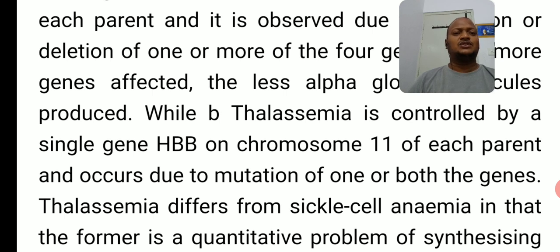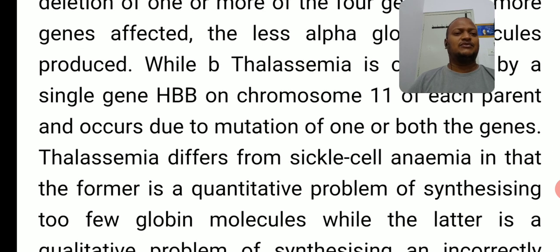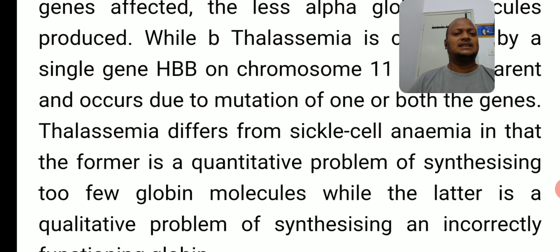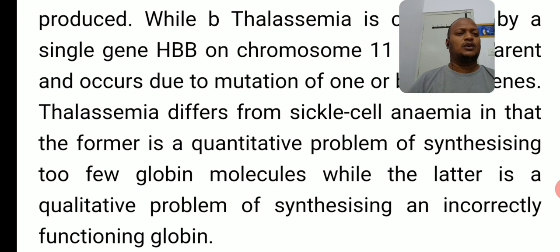Obviously, it is going to be changed. It causes beta thalassemia. Thalassemia differs from sickle cell anemia in that the former is a quantitative problem of synthesizing too few globin molecules, while the latter is a qualitative problem of synthesizing an incorrectly functioning globin. So former means thalassemia, latter means sickle cell anemia.